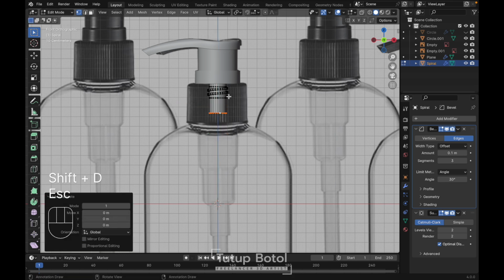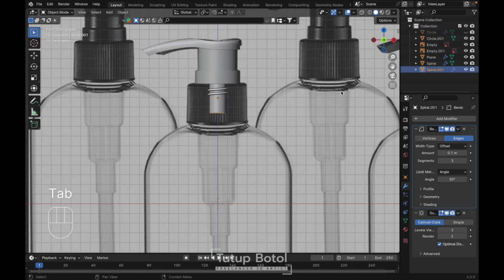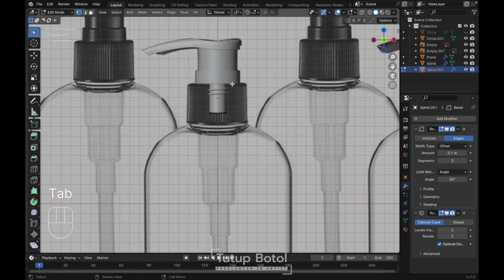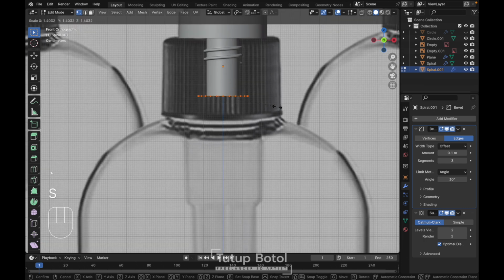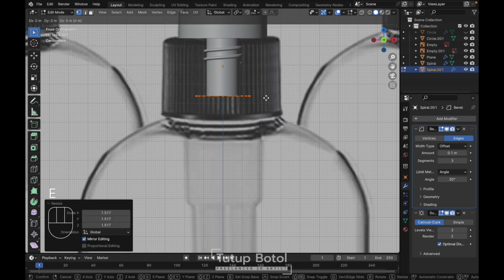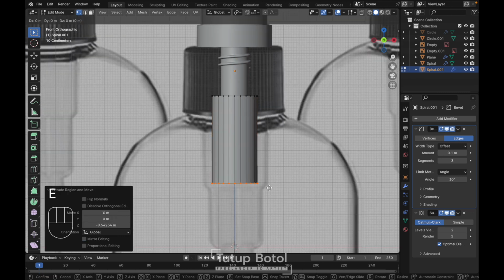Press Shift D to duplicate this one. Press P, selection, tab to the object mode. Select this new object, back to the edit mode. Let's press A to select everything. Press S to scale it like this. And press E to extrude. Extrude it on the Z axis. Let's extrude it down here. Extrude again, Z. Just like this.